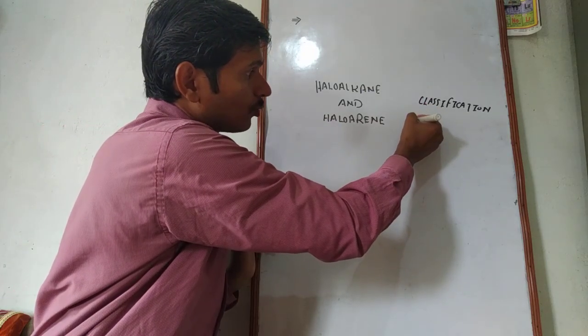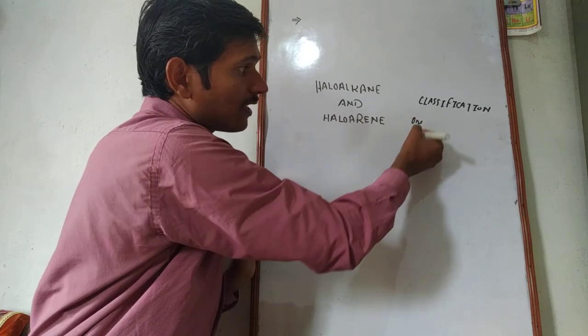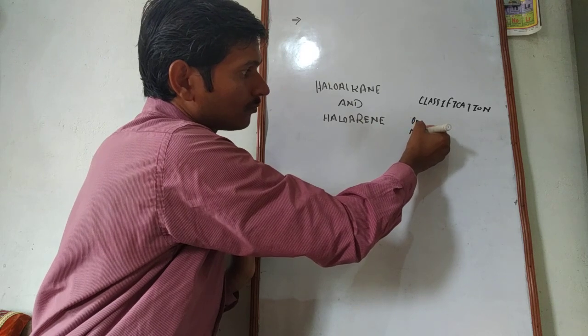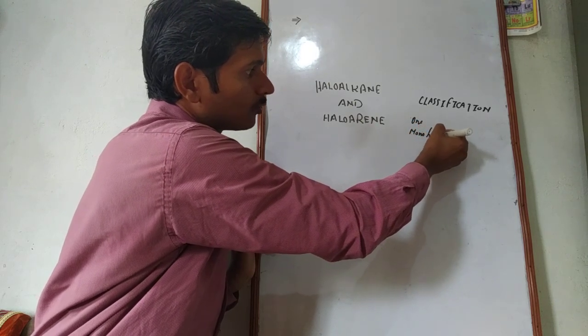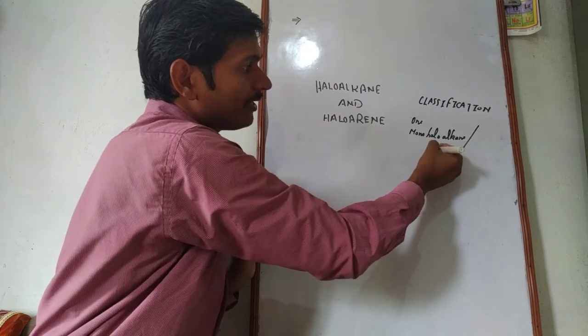If there is only one halogen atom, these are called monohaloalkane or monohaloarene.